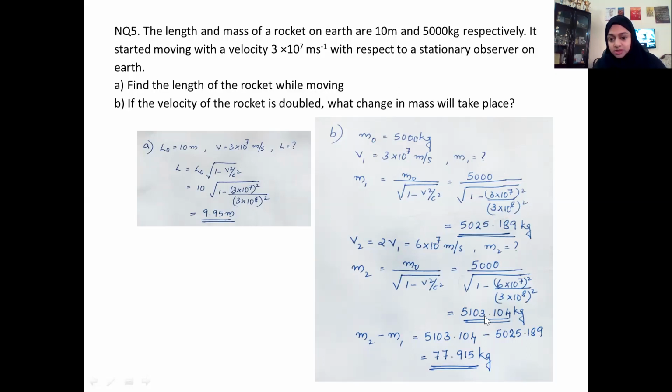See, this value is definitely bigger than this one. So as the speed increases, speed becomes double, the mass increases. And the change in mass is 77.915 kilogram, which is significant. So that's all. We have come to the end of this lesson.